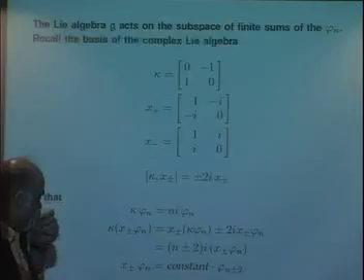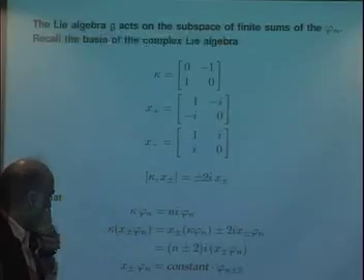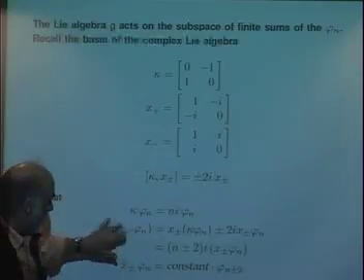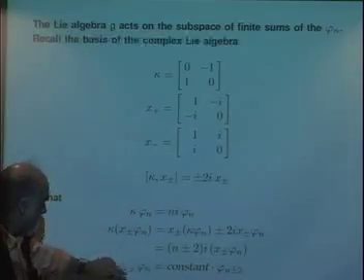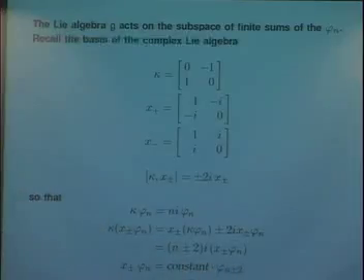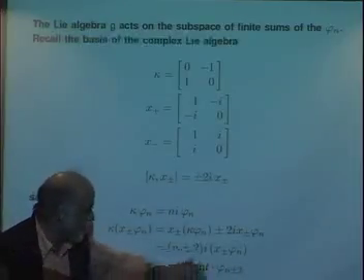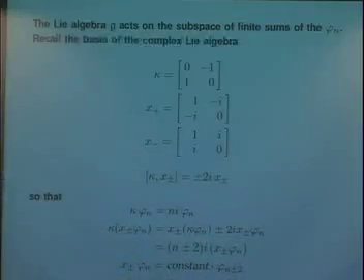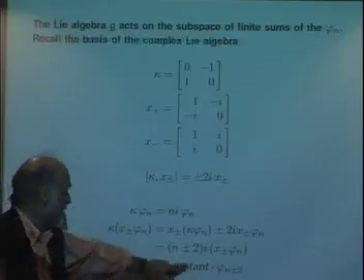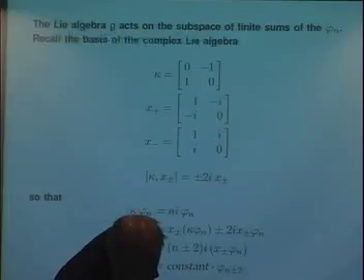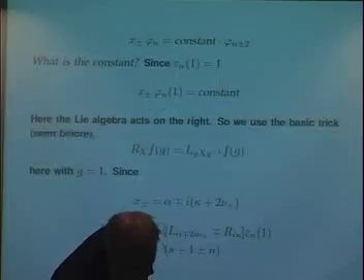And now I want to find out what the x plus and minus do, but I think this is essentially a calculation that Peter made yesterday. I go through this, I use the commutation relations, and we see that x plus or minus phi n is some constant times phi n plus or minus 2. So the x plus or minus increase or decrease the index n going up or down, so to speak, on one of Peter's diagrams. So that's what we know immediately. We just have to find what the constants are. And Peter showed in a sense how to get those yesterday, but with different data to start with.